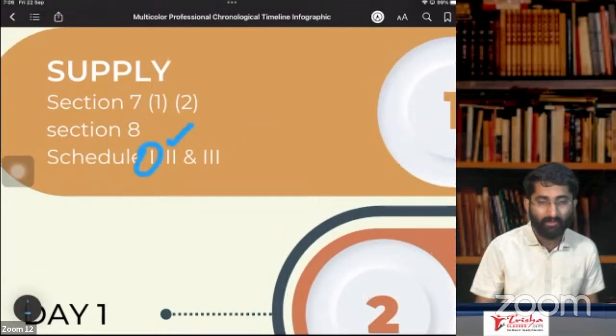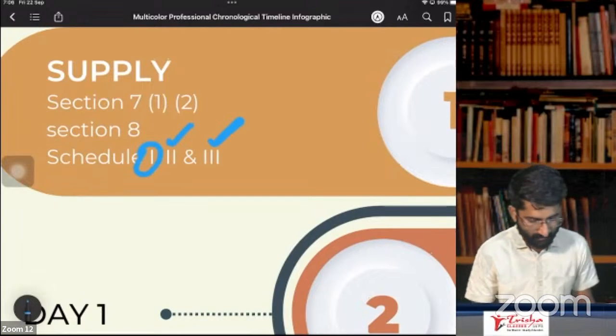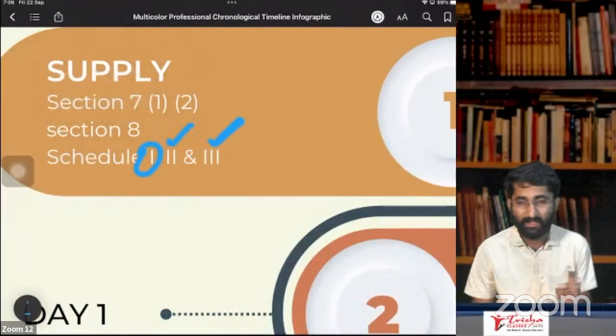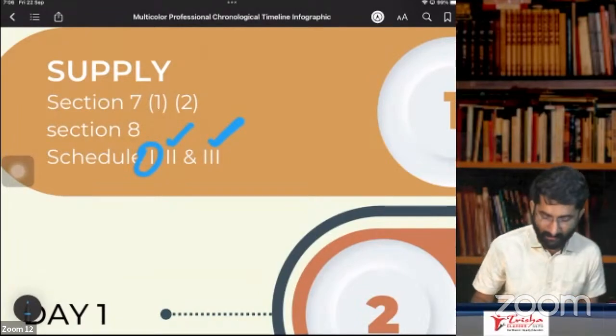Schedule number 2 covers whether it is a supply of goods or a supply of service. Schedule number 3 is the negative list. Specifically, the negative list is about what is neither a supply of goods nor a supply of service, that we discussed.